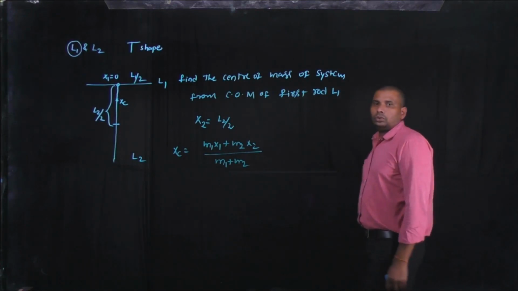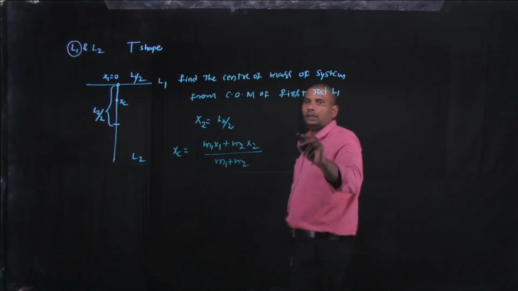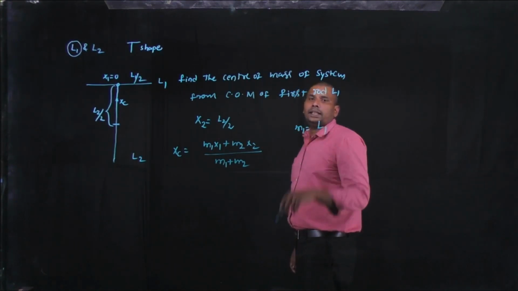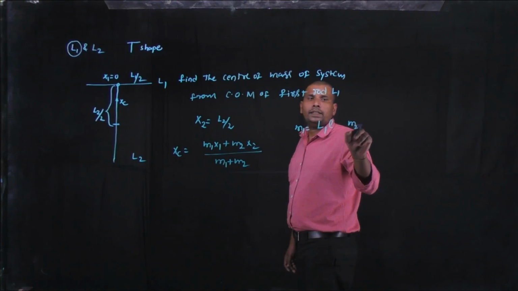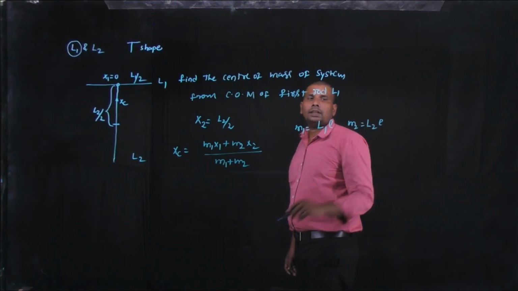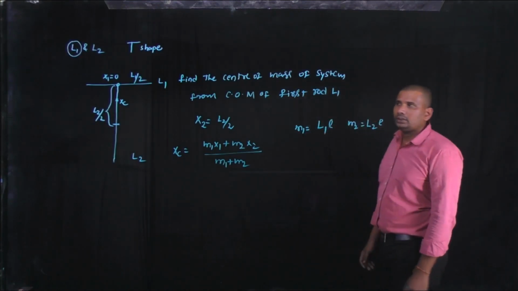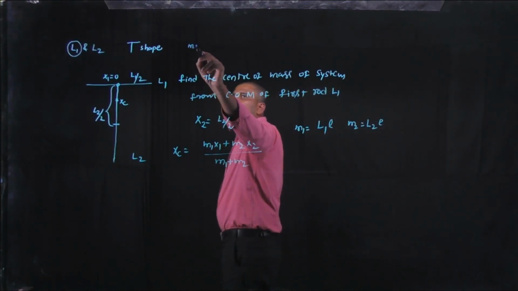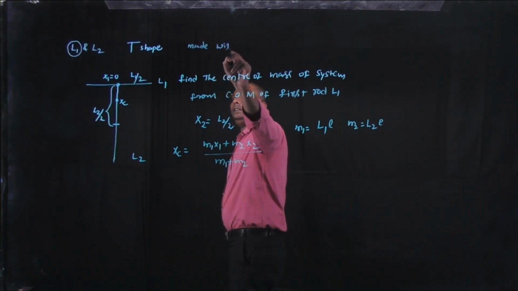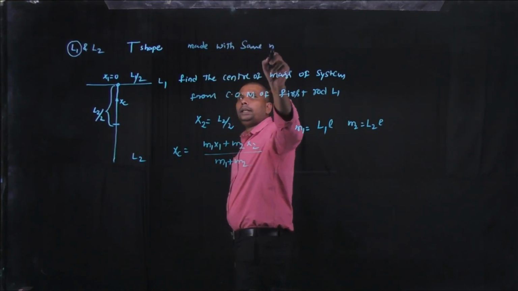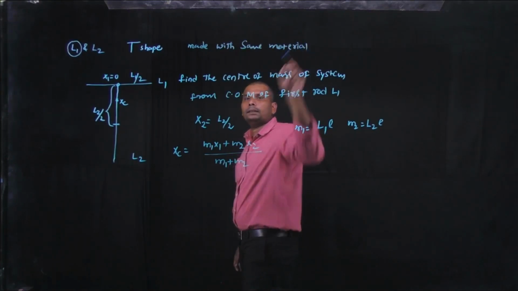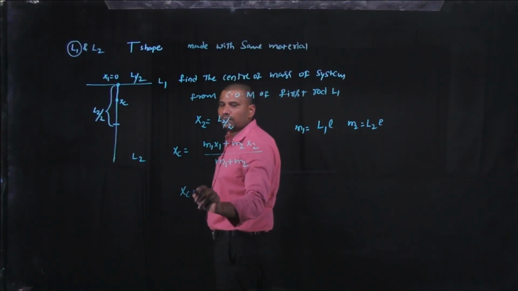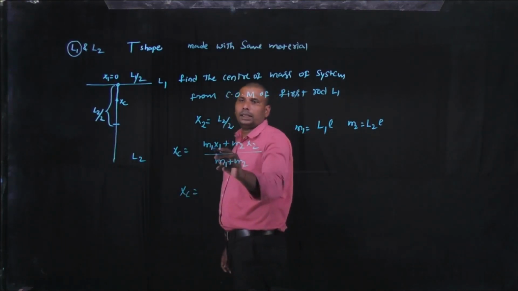There are two linear rods, and the formula for the masses, for linear shapes, is length into density, and m2 is length into density, the mass of the second rod. These two rods are made of the same material, that's why the densities are the same. Okay, by substituting the values, we get the center of mass of the system xc equals m1 into x1.